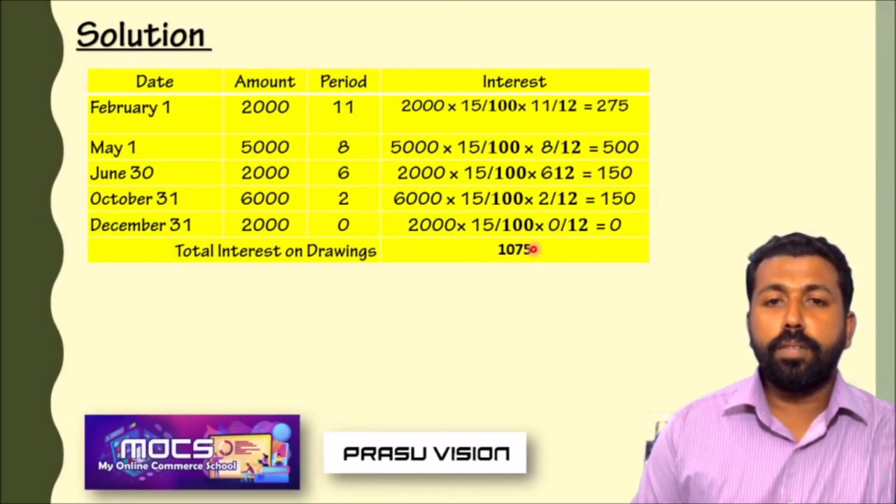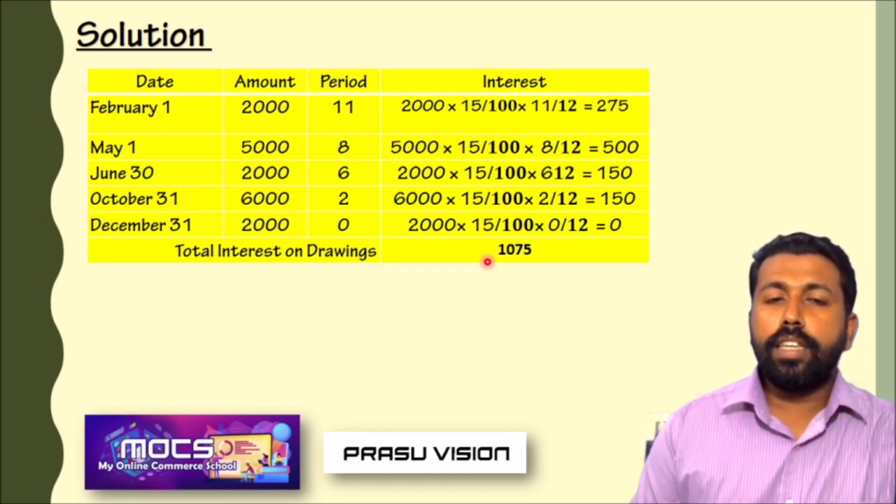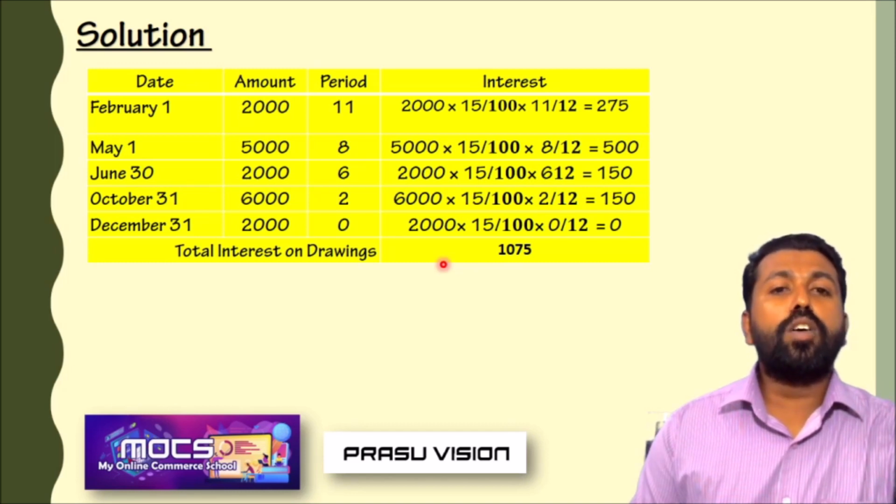Just look at this amount. So these are the two methods and three situations in the calculation of interest on drawings. Again, we have to learn more regarding interest on drawings in the next classes. In the next video lesson we will learn in more detail when interest on drawing is made at the beginning of the month, end of the month. I mean related to monthly drawings. If the drawing is made quarterly, we have to learn more regarding interest on drawings.